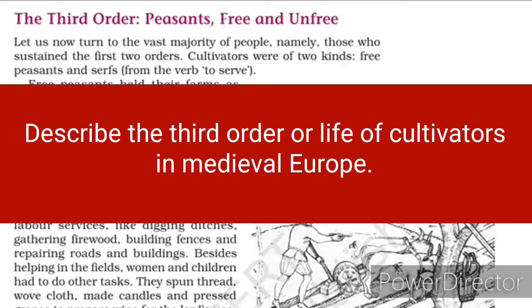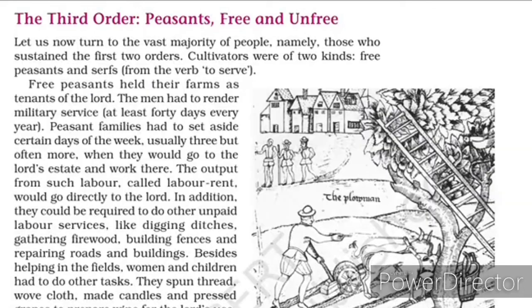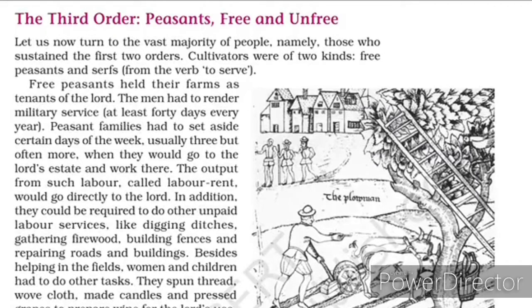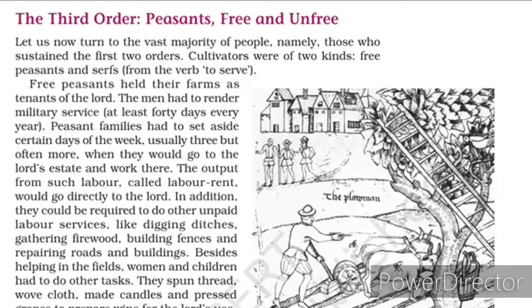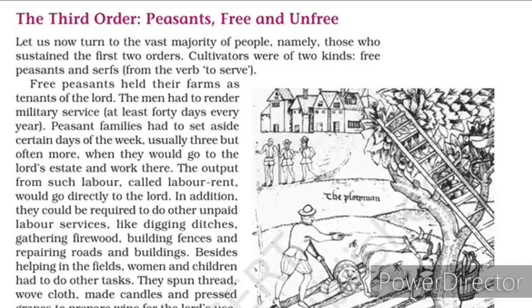So as we go through this topic, we come across a term known as cultivators. Now cultivators were the third order of medieval Europe. Because of these cultivators, the first two orders could sustain themselves in society. During medieval Europe, the cultivators were divided into two types. The first one is free peasants and the other one is the serfs. So now let us see what are free peasants.